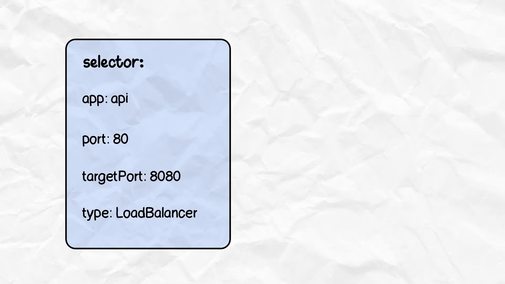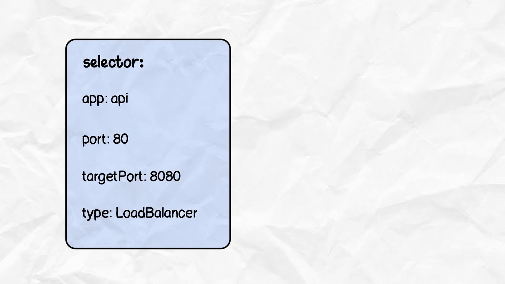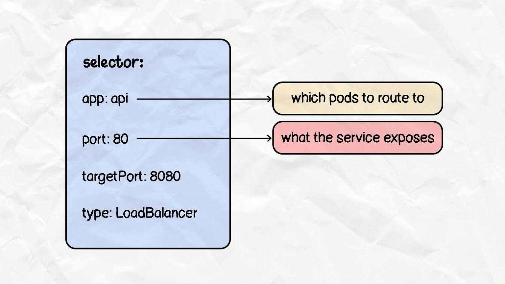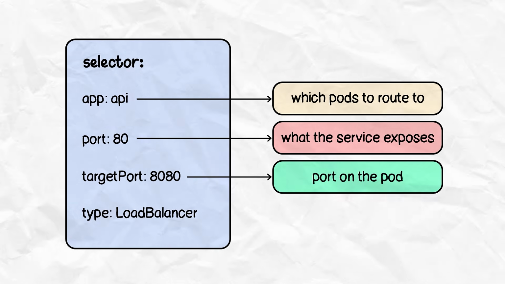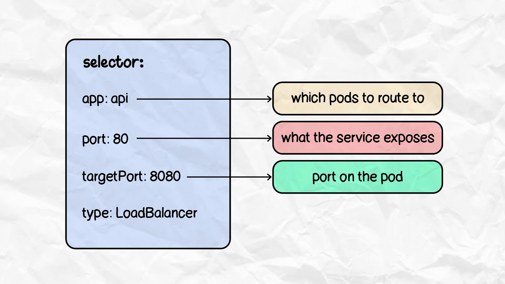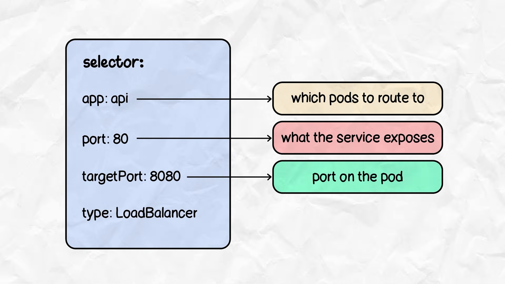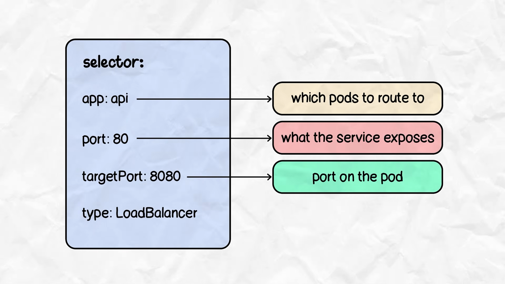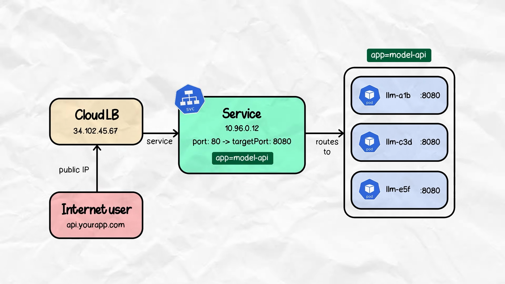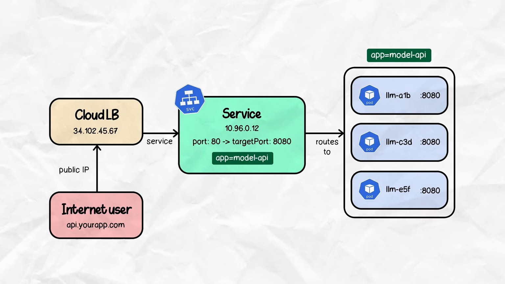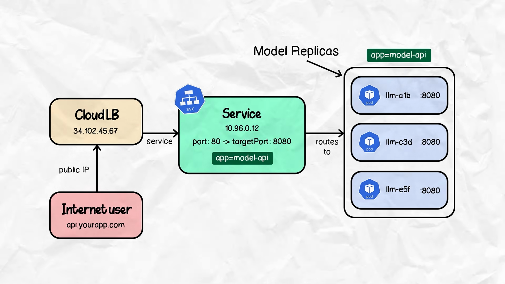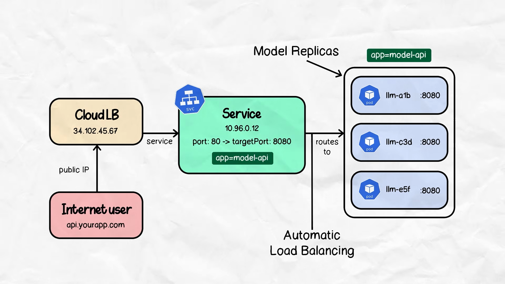In the service spec, the main pieces here are selector, which basically tells which pods this service routes to, then the port the service exposes. Target port is the port on the pod. So make sure you understand the difference between port and target port. Port is what the service exposes, and target port is the port on the pod. And then you specify the service type. Now, there are two AI patterns to know here. For inference workloads, your model API sits behind a service, and that service has multiple replicas. So, the service basically helps with automatic load balancing.